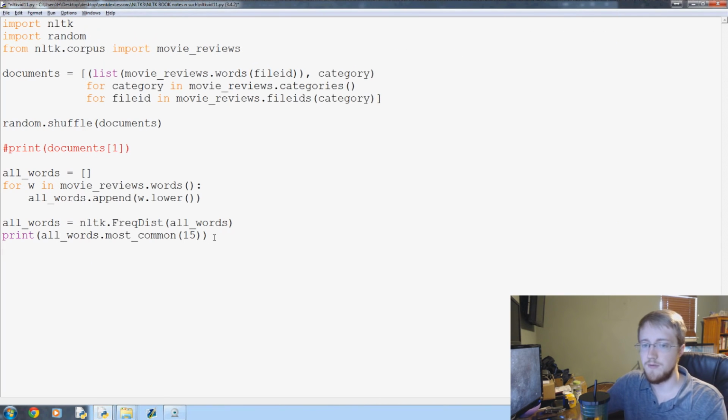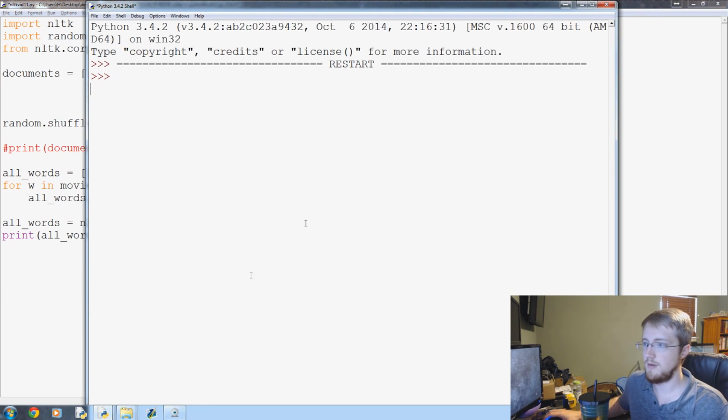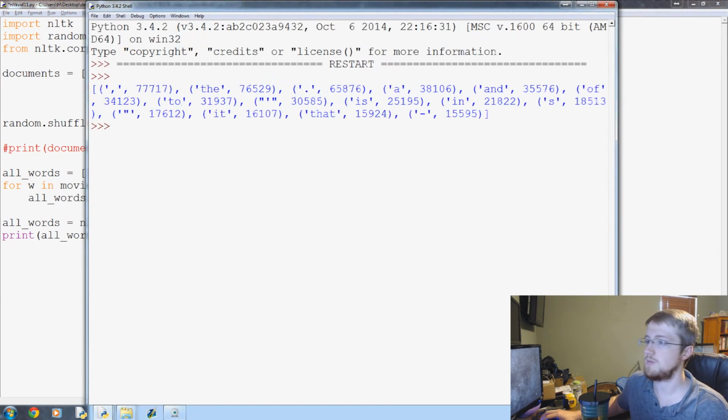While we're waiting for that, we can also find out how many words there are. Let me just pull it up. There we go. So these are the top 15 most common words.